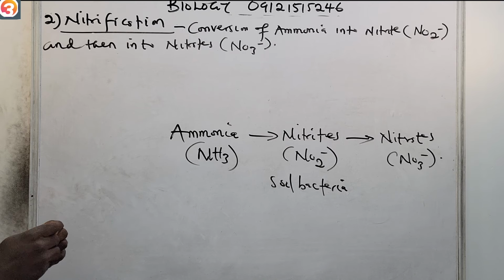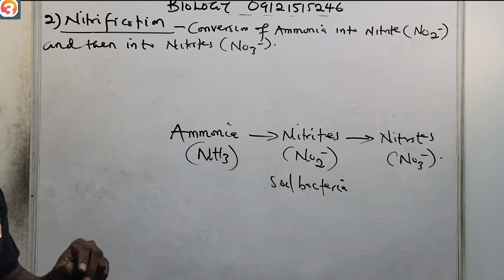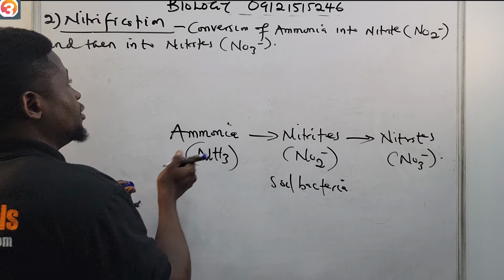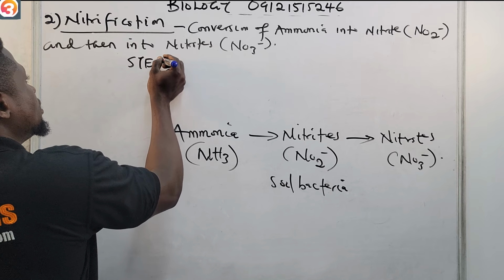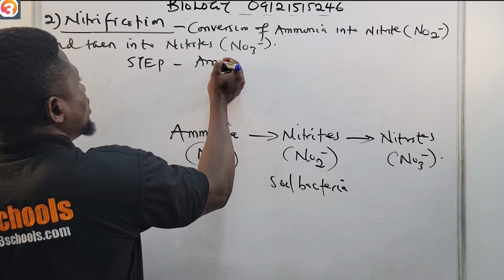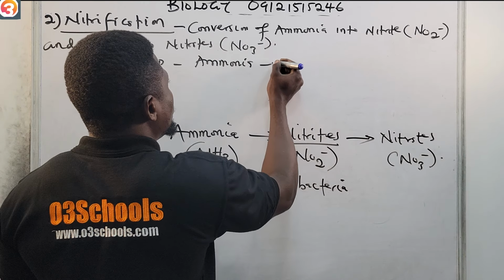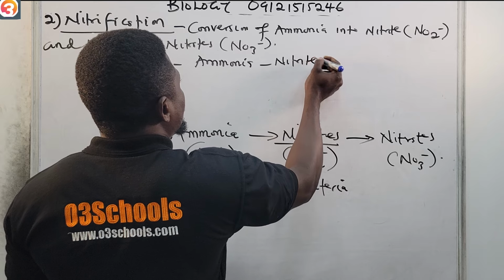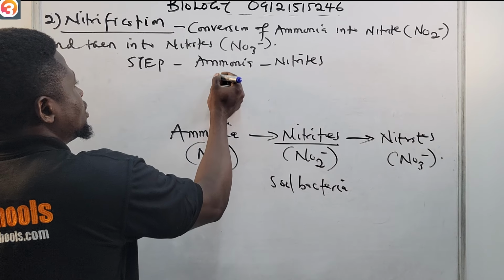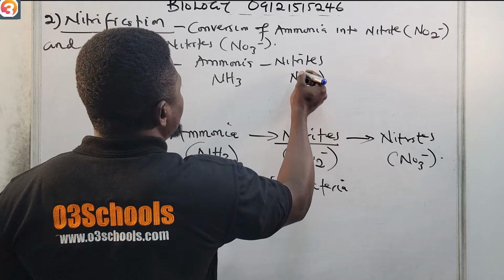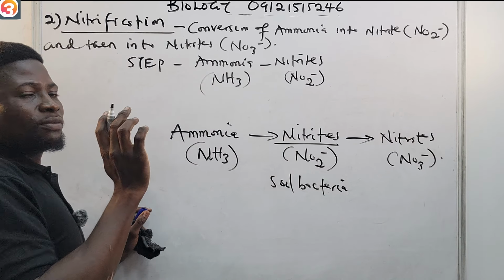That is nitrification in a nutshell. Now for the two steps: in step one, ammonia is converted to nitrites, NH3 to NO2 minus. And it is done by bacteria.